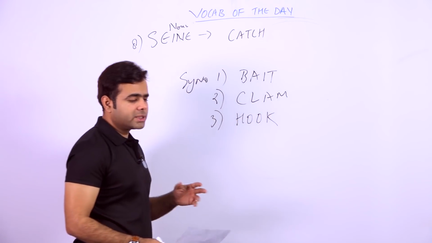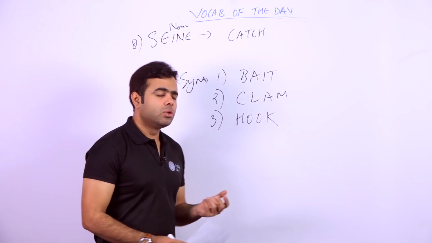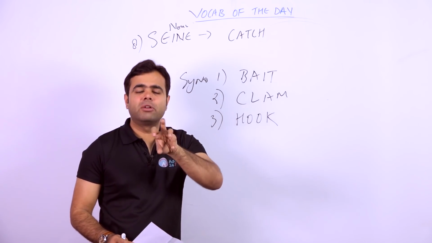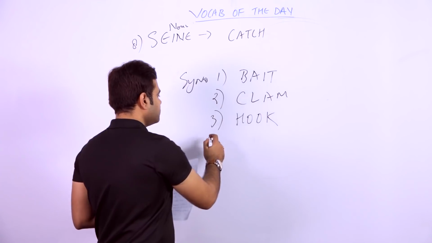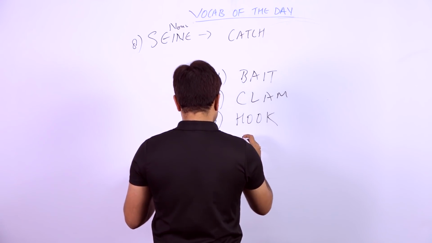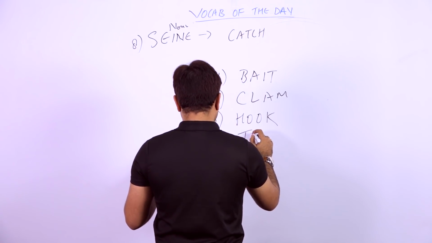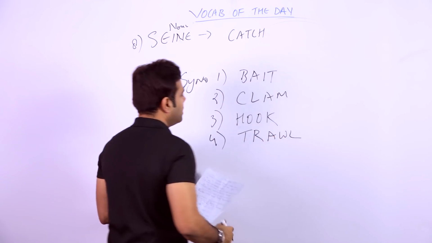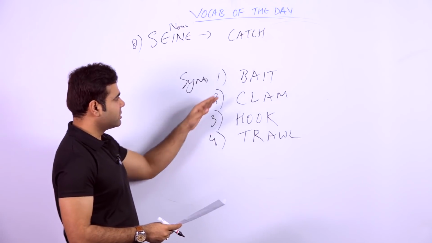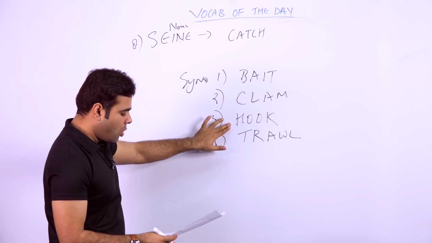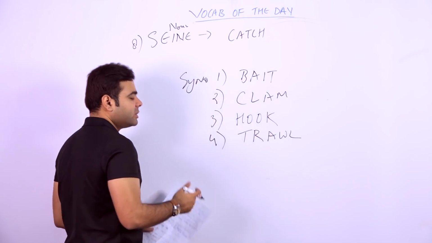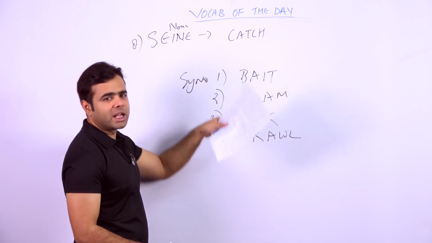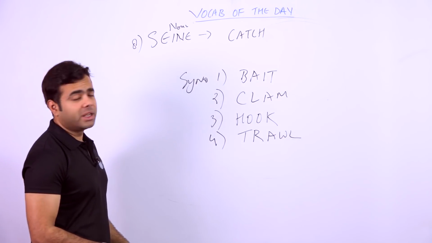Hook is a verb, but actually hook is to make a kind of trap. And the fourth word you can take is trawl, TRAWL. So you have the words bait, clam, hook, trawl. These are the four words you can take, and in the sense of catch you can also take the word sane. Sane is a noun.